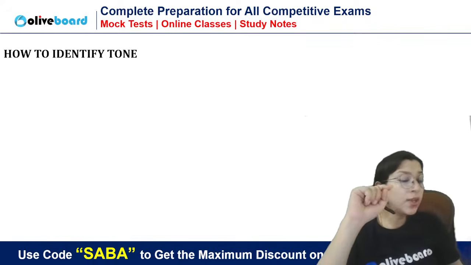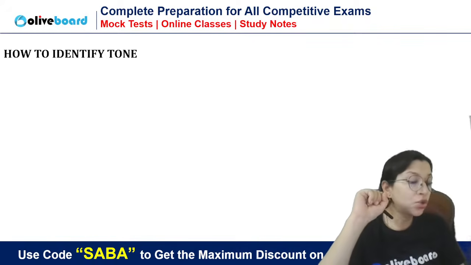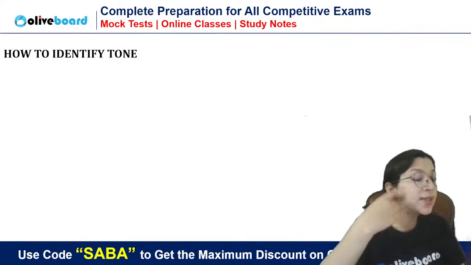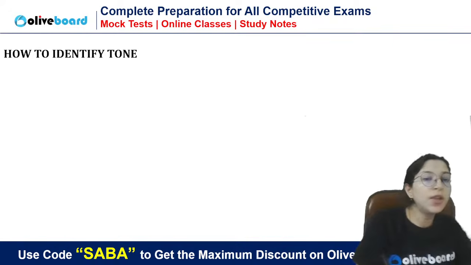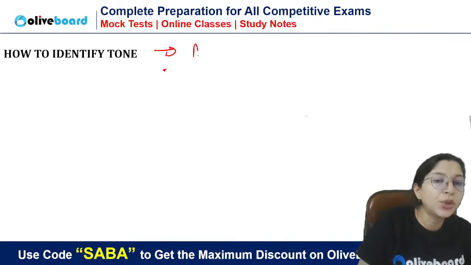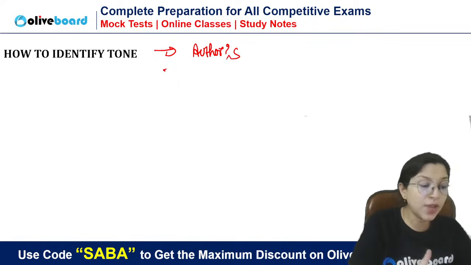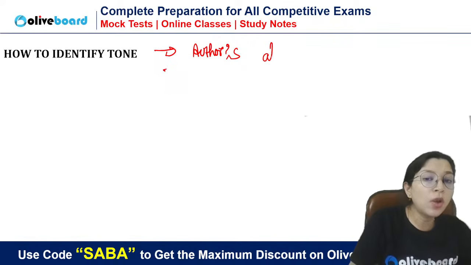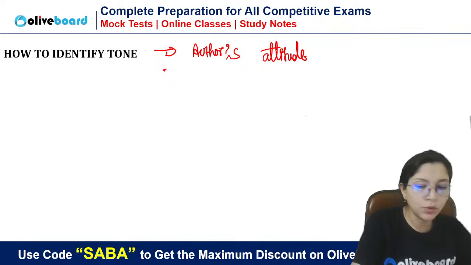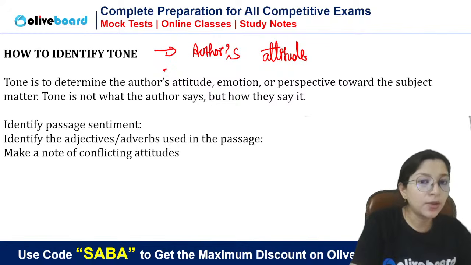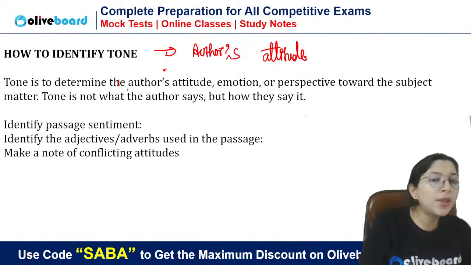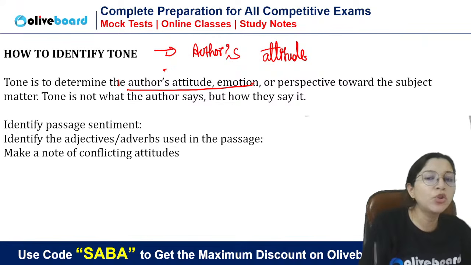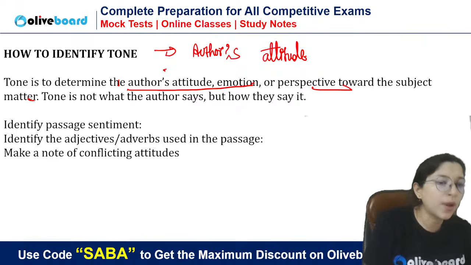See, tone is not what is given in the passage. Tone is how the author is saying something. So tone is always the author's attitude, the way the author has presented something. Tone is not inference, Ayush. Inference is different, tone is different. Tone is always the author's attitude towards anything. Abhi, I will tell you. Author's sentiment. So tone is to determine the author's attitude, emotion, or perspective toward the subject matter.